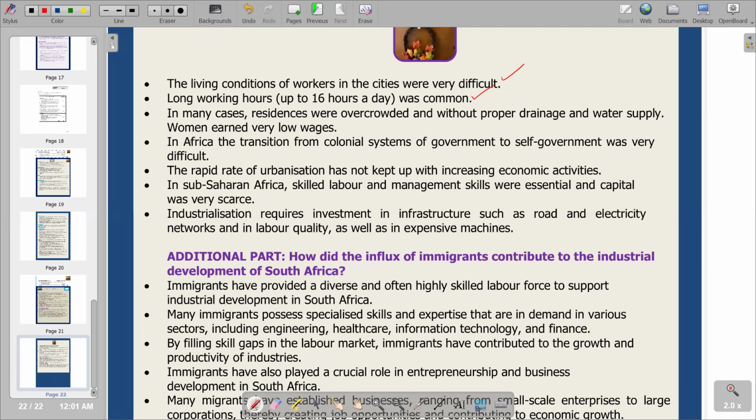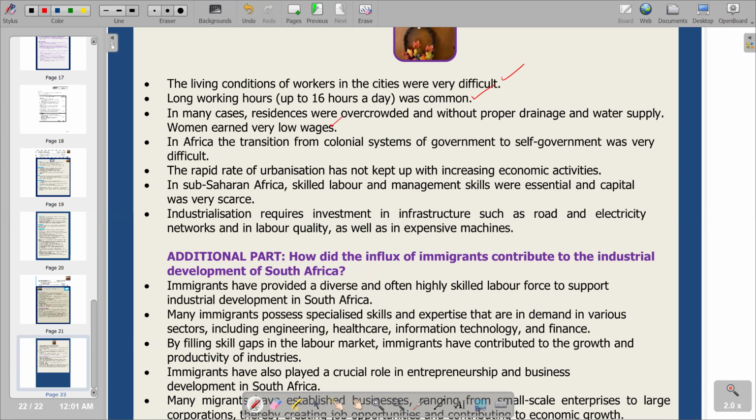Next point, in many cases, residents were overcrowded and without proper drainage and water supply. Women earned very low wages. So this was a characteristic of urban areas at that time, when we had industries kickstarting, that we had a high influx of people in the urban areas and they became overcrowded. And obviously, the services were being strained. Drainage systems and water supplies were still not at a capacity to meet the demand due to more people now living in the urban area. So this is what we have on this point.